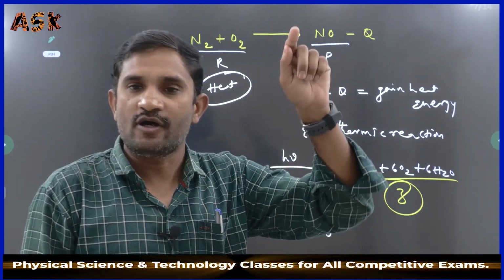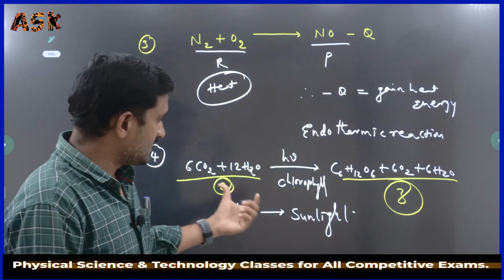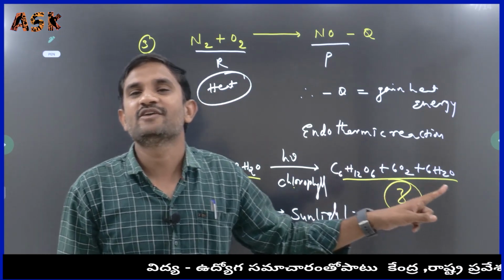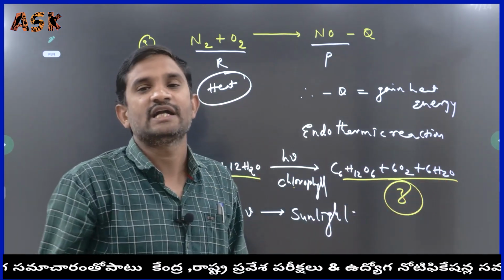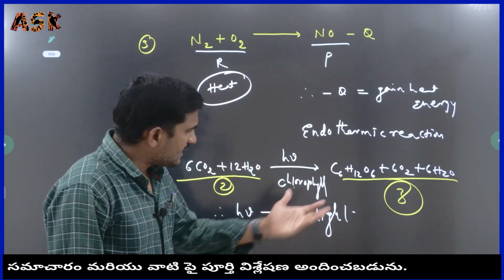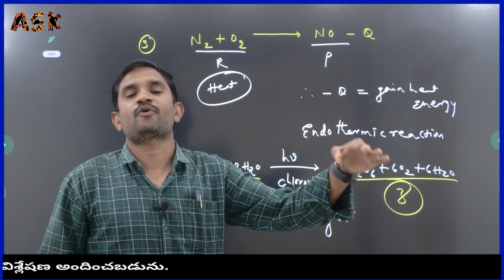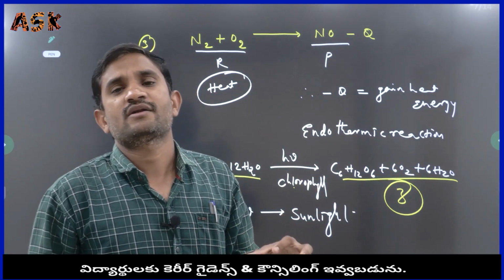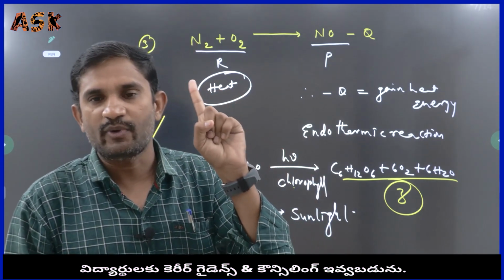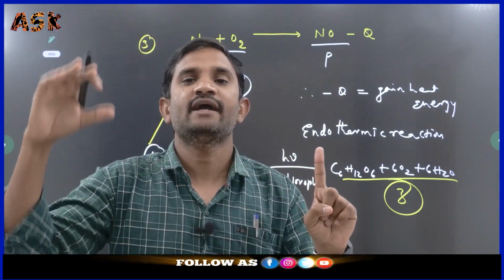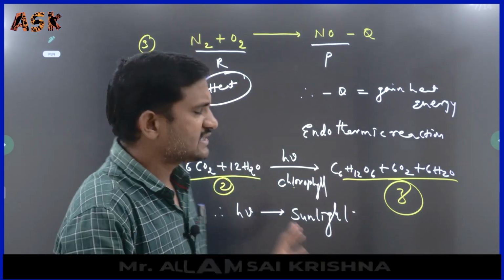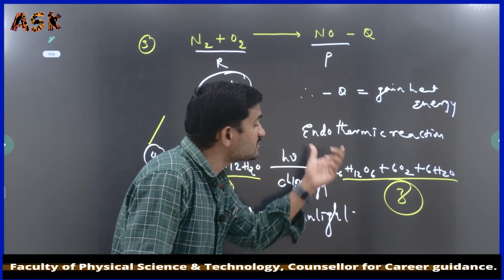I already told you in the definition: two or more reactants combine and form one or more products. Here two reactants combine and form more than one product. That's why I gave the definition in that way. It is also a best example for the chemical combination reaction. Here there are three products. Which is the major product? How can we identify which is the major product and which is the minor product? According to the percentage. If the percentage is high, it is a major product. If the percentage is less, it is a minor product.